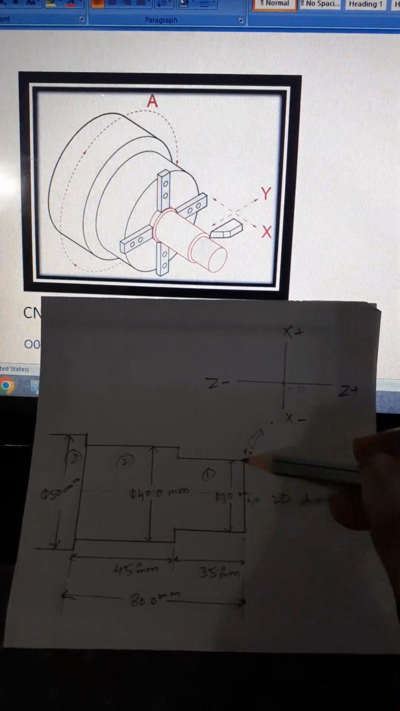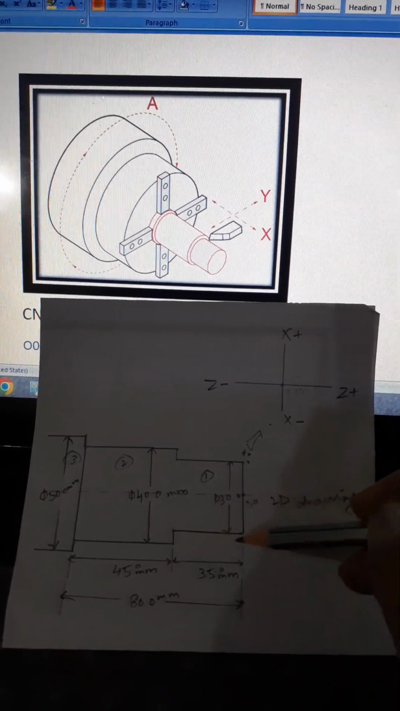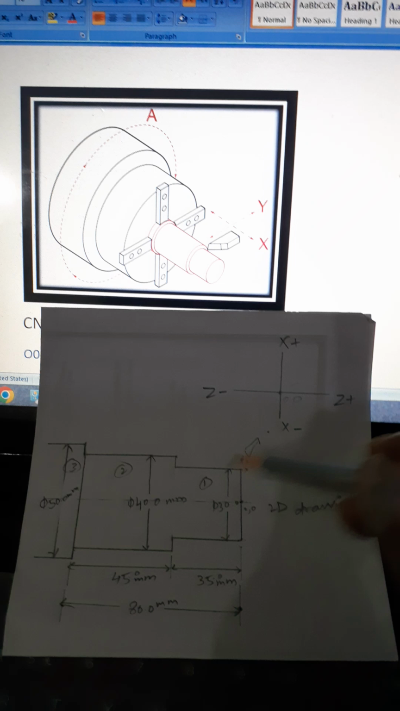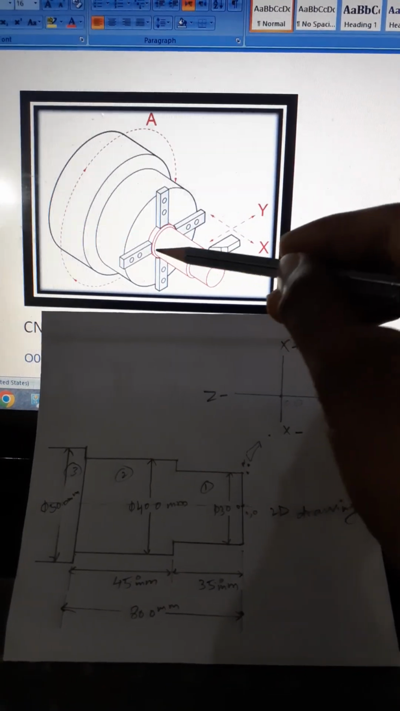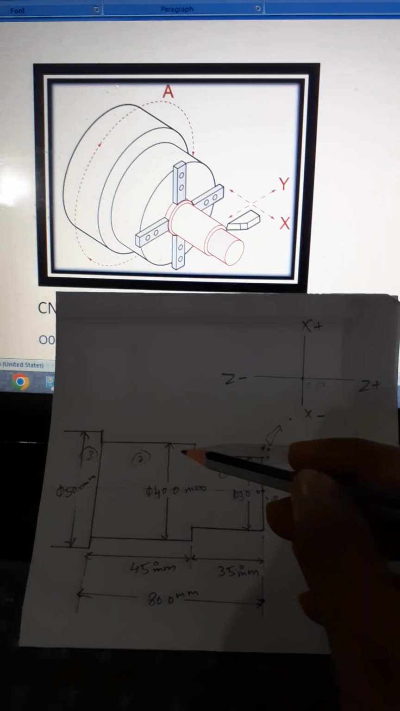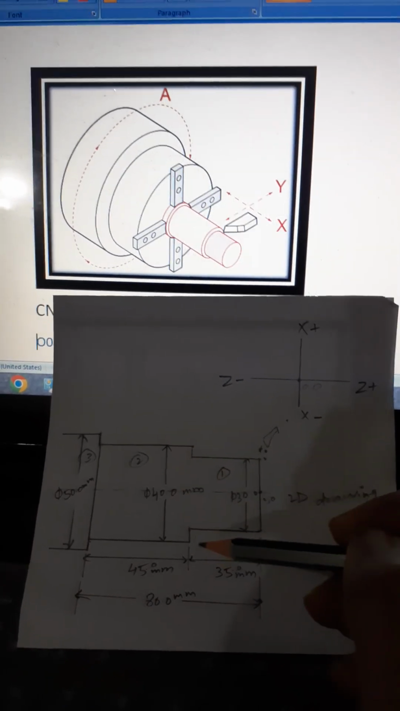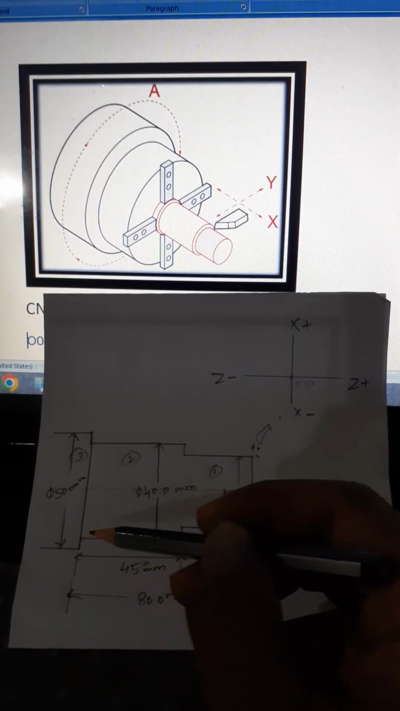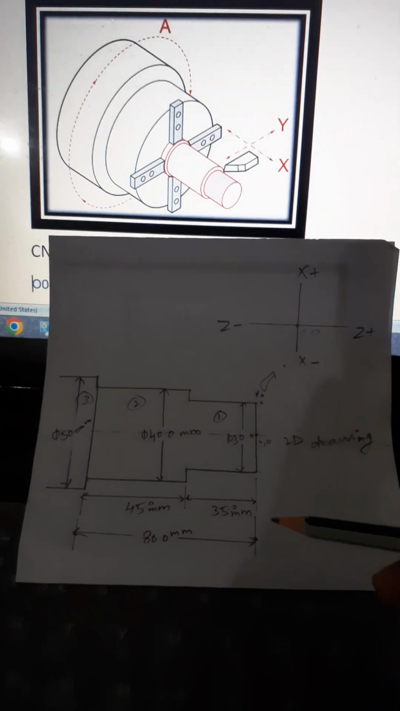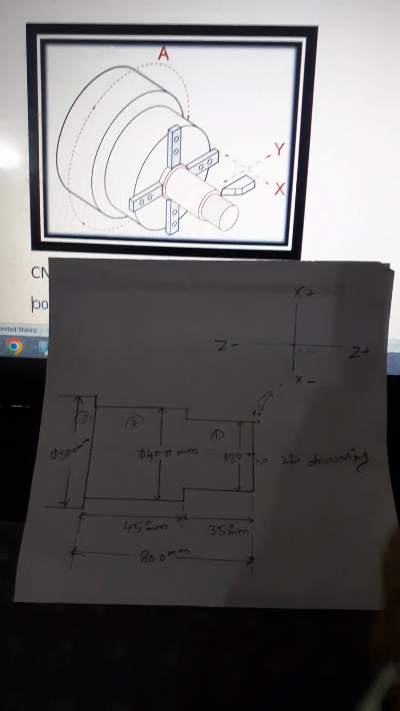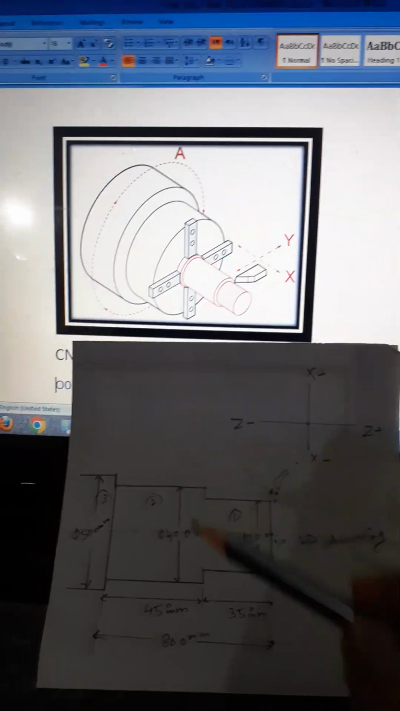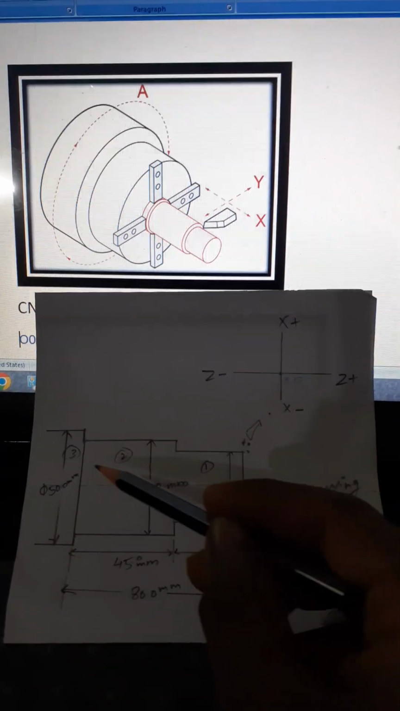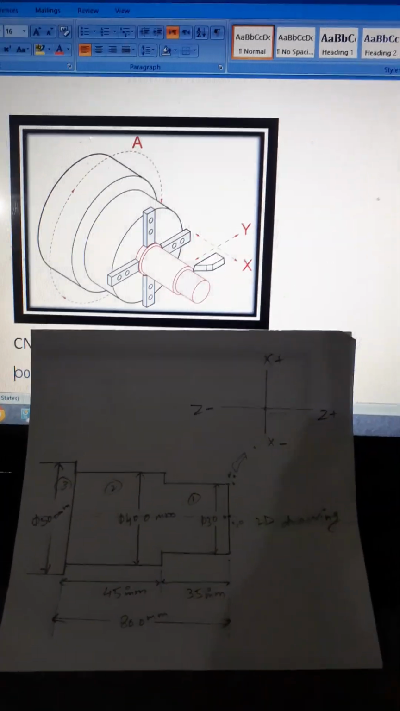This first step, dia 30 and length is 35 mm from this point to that point. Then second step, dia 40 mm and length 45 mm. You can see here. Dia is 40 and length 45 mm from this point to that point. Total length is 80 mm from this point to that point. Okay, and this step, third step, dia is 50 mm. You see.